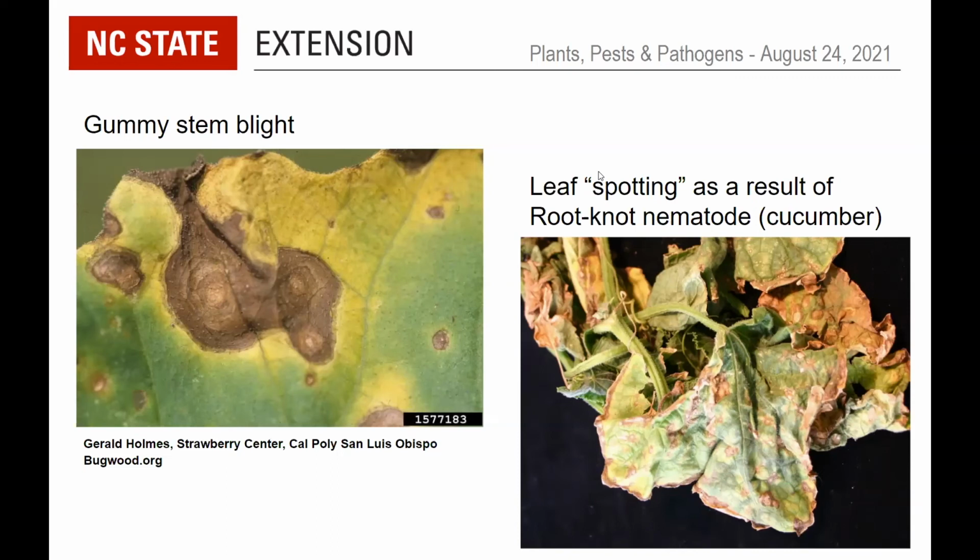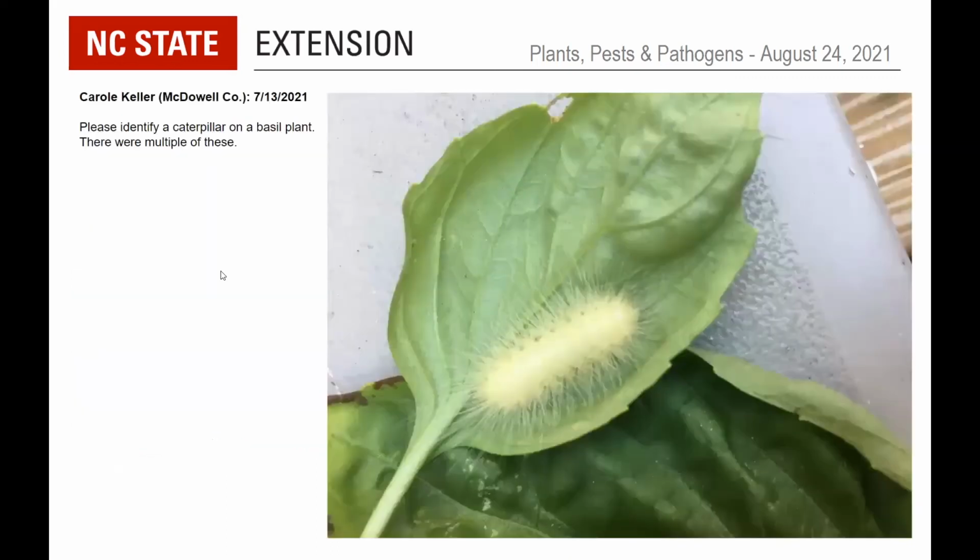All righty. So this image is from Carol Keller from McDowell County, July 13th. Please identify caterpillar on basil plant. There were multiple of these.